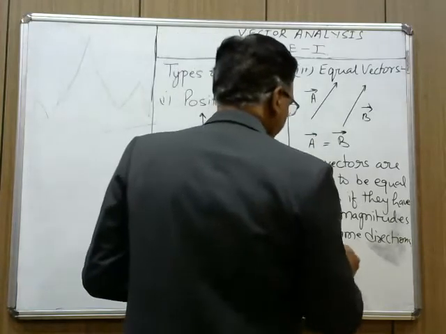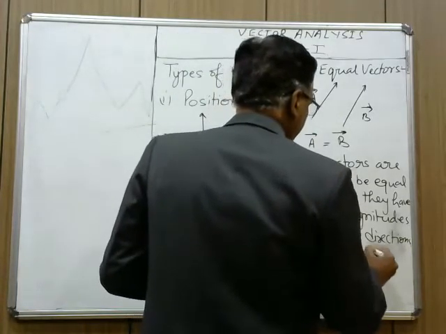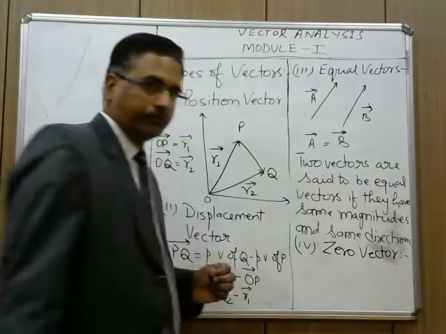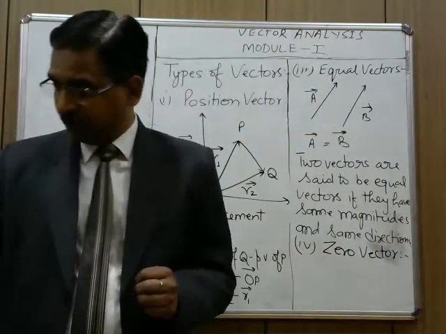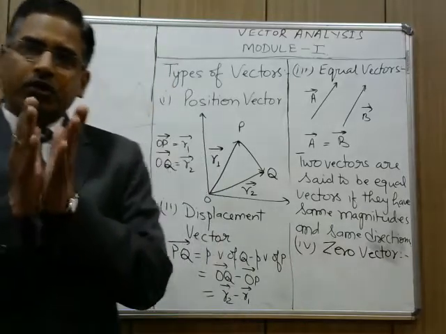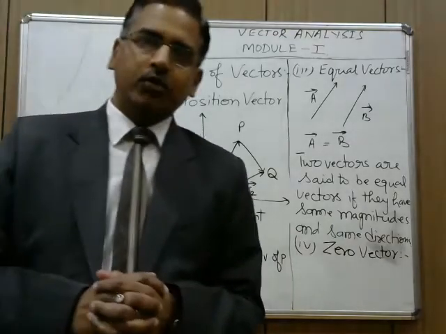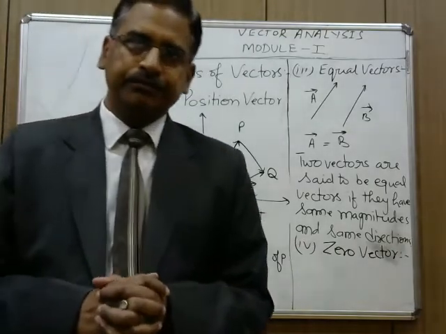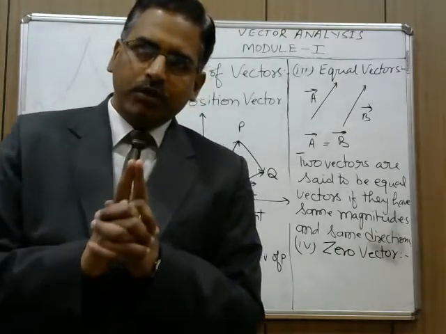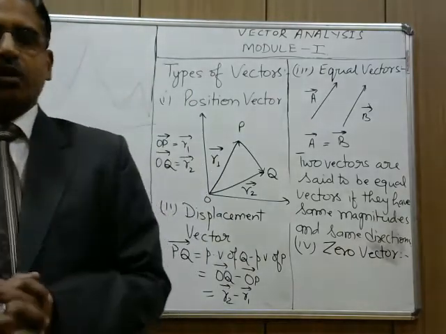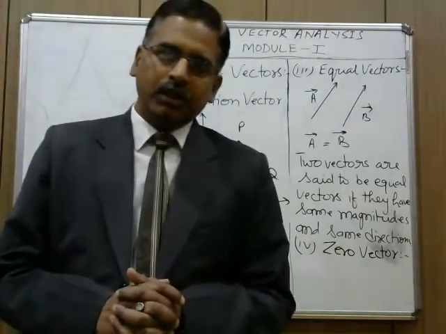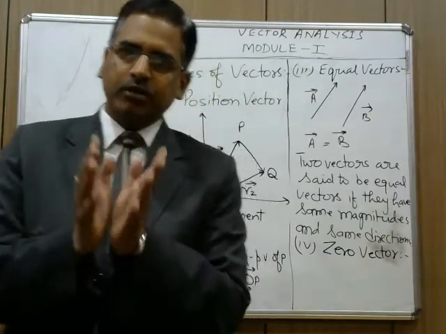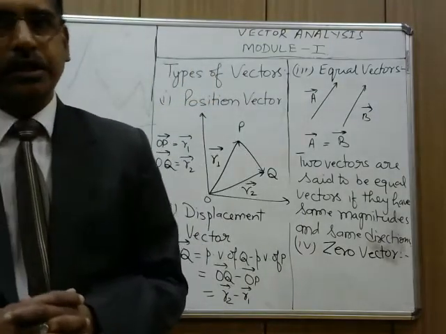Now we are in a position to define another vector, which is called the zero vector. If you add two scalar quantities, you get a scalar quantity. If you subtract two scalar quantities, you get a scalar quantity.